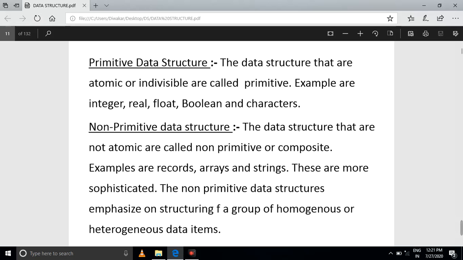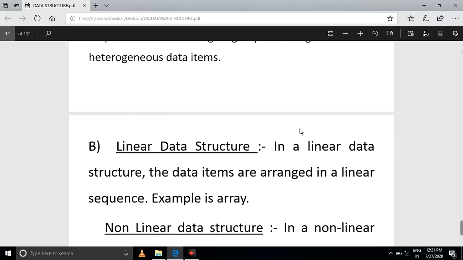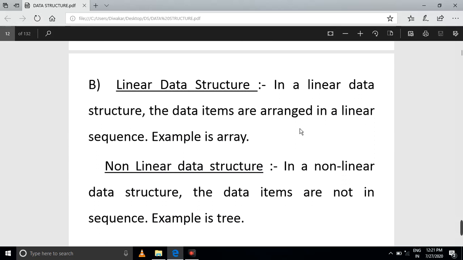I think we explained homogeneous and heterogeneous. Now let's go to the next topic: linear data structures and non-linear data structures. A linear data structure means the data items are arranged in a linear sequence, for example the array concept.